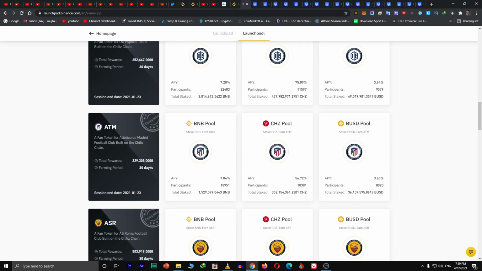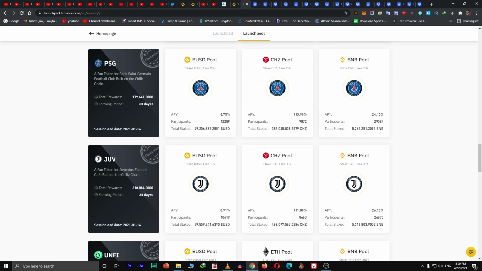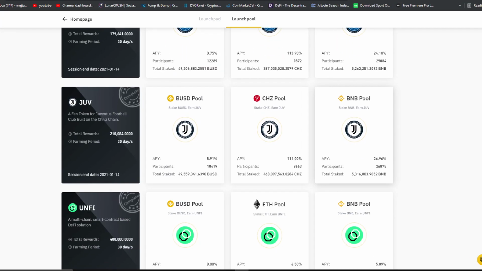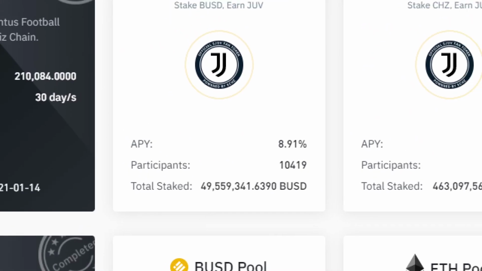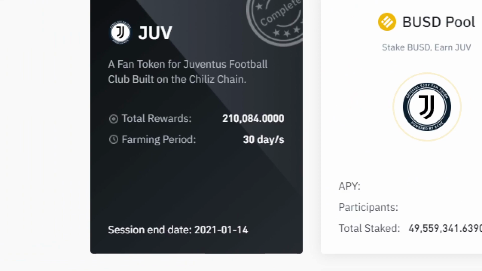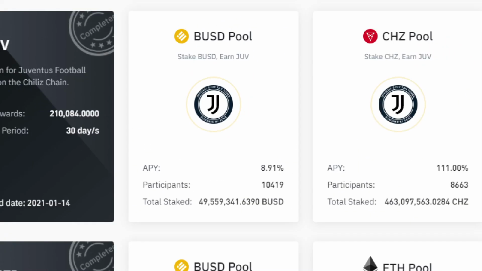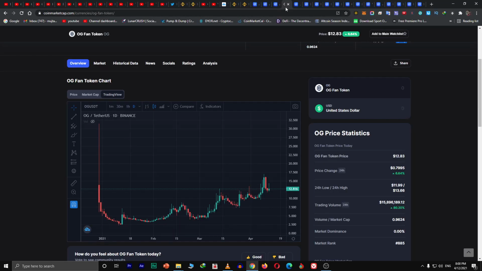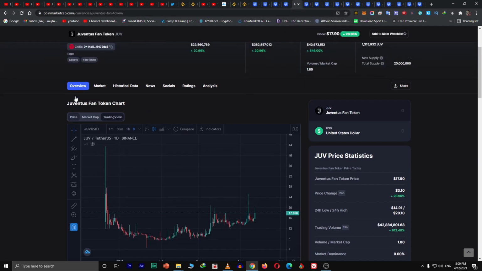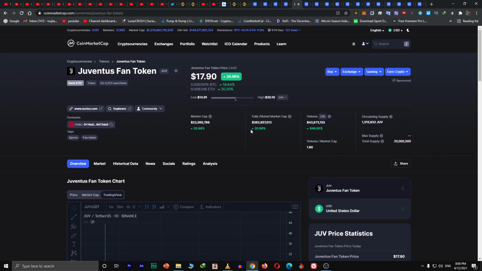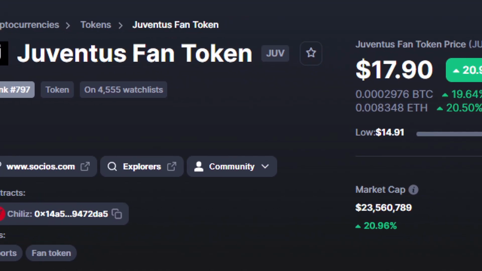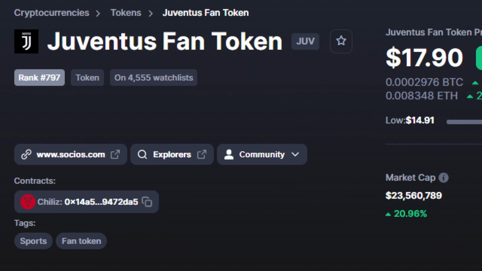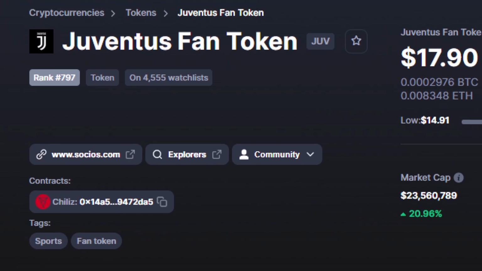The fourth in this list is the JUV. We have got 53 million staked here in the BUSD, with 49 million staked in here, and 10,000 participants, more participants. And let's check its stats. JUV, Juventus Fan Token, and they have more watch lists than the other three tokens we saw earlier. They got 3,250 and 2,000 approximately, and this is 4,500.